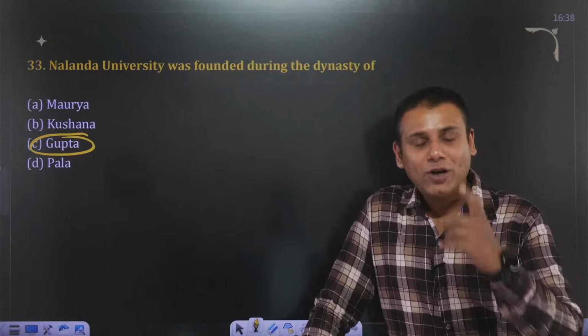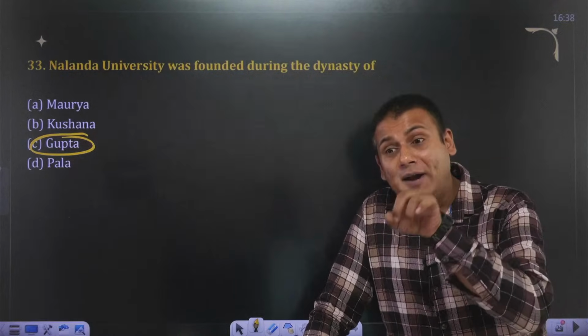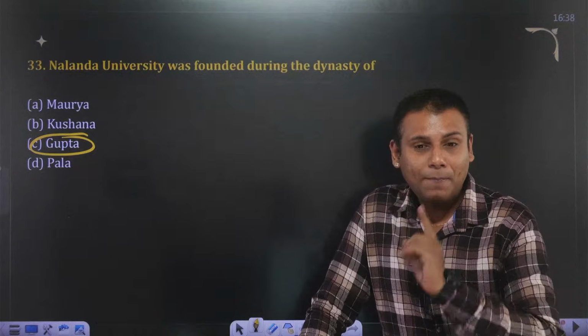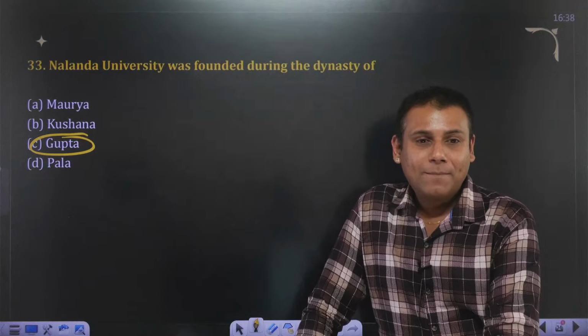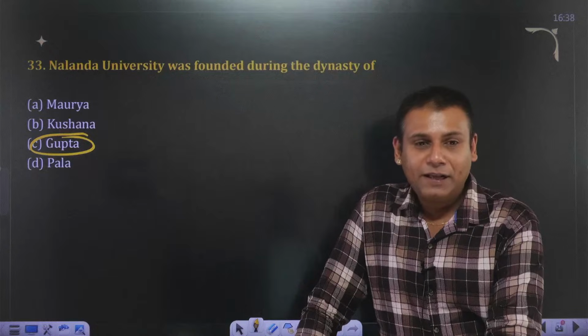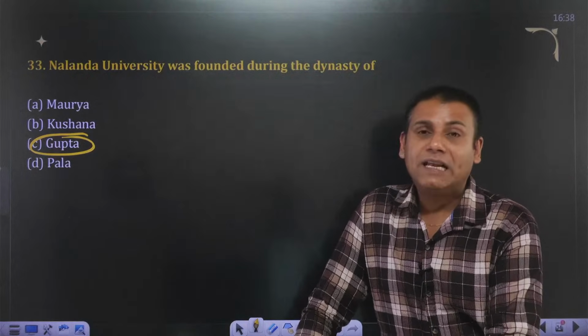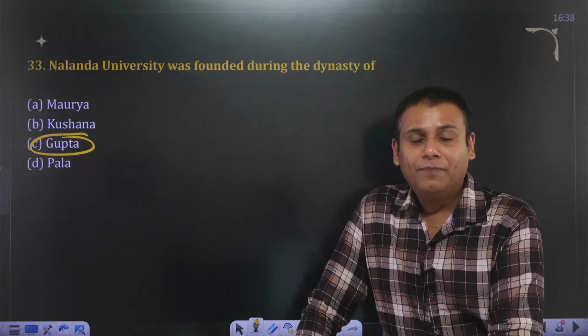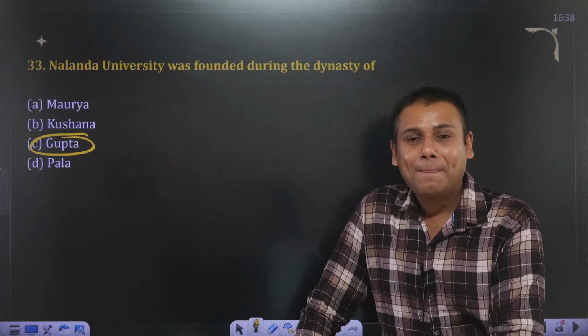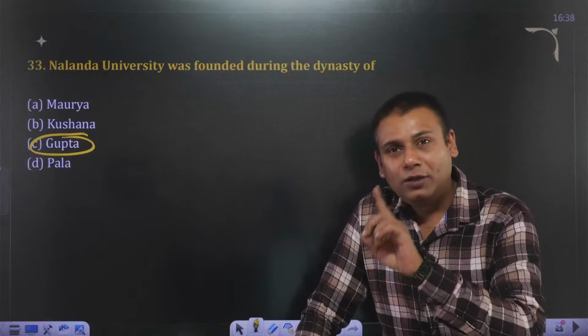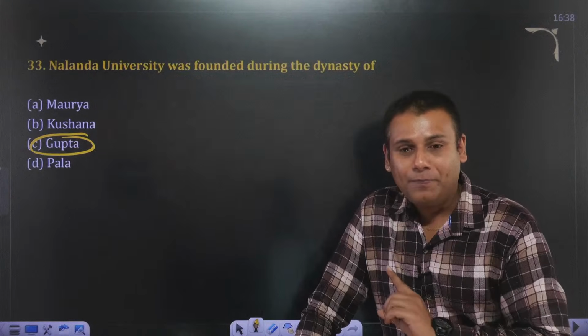And my one more question to you guys is, who destroyed Nalanda University during the medieval period? Yes, perfect, Himvarsha. He was one of the slaves of Muhammad Ghori. Was it Kutubuddin Aibak or Bakhtiyar Khilji?